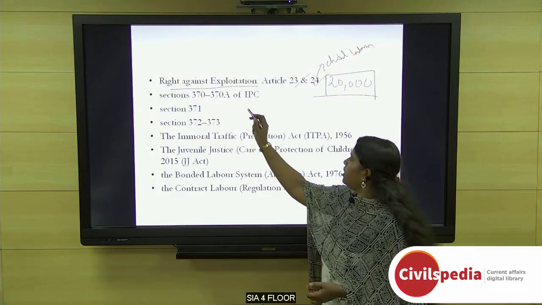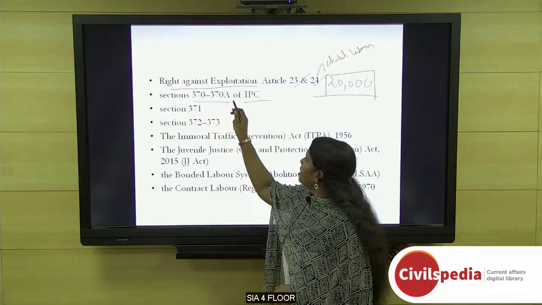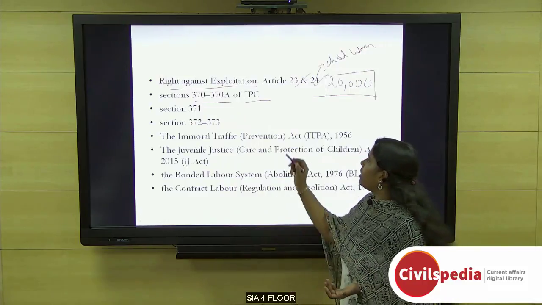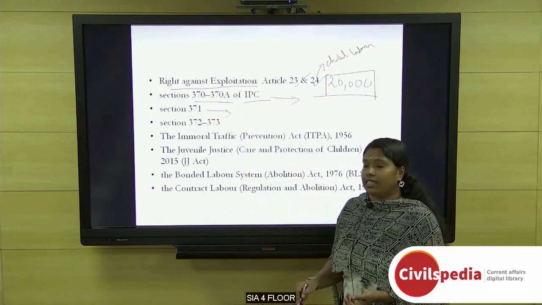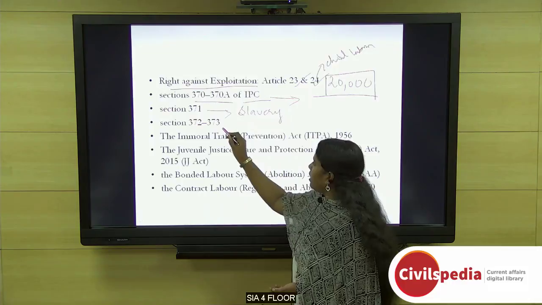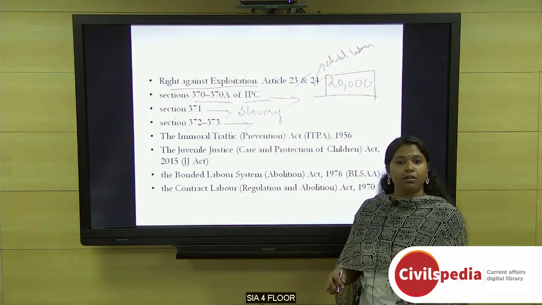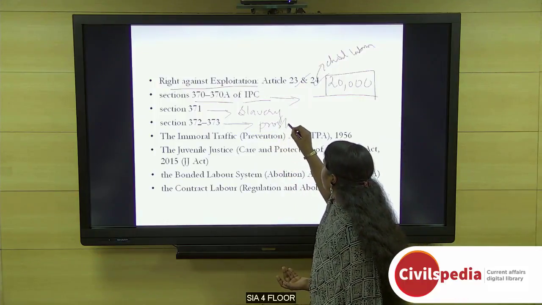Now, coming to the Indian Penal Code, section 370 and 370A define and penalize trafficking, and section 371 criminalizes slavery. Then sections 372 and 373 criminalize the selling and buying of underage girls for prostitution.